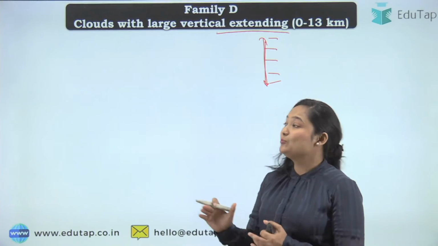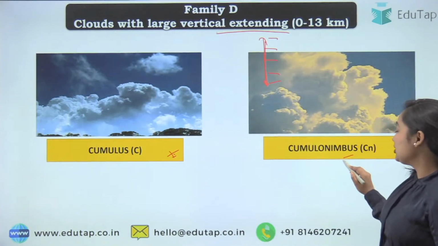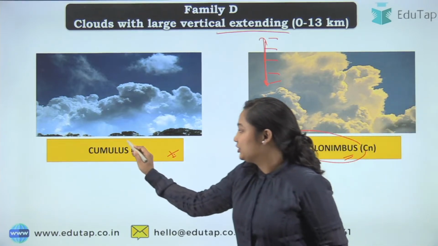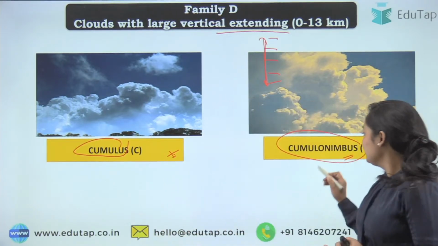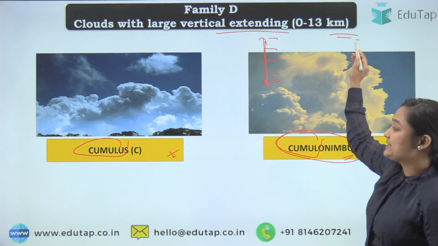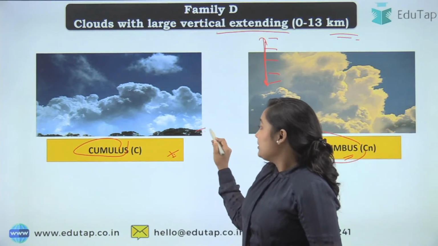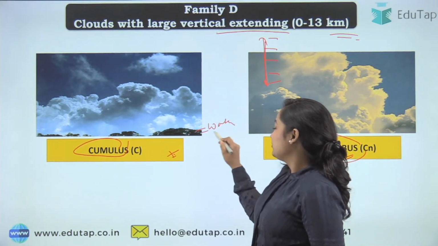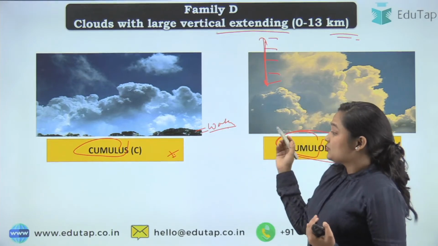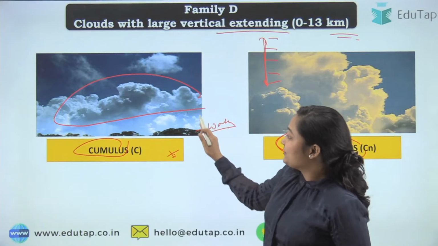Okay, so let's move to the family D. So that contains your cumulus cloud and your cumulonimbus cloud. Again go for the word cumulo. So you see the cumulo word, it means these contain the family D and they are vertically extended. So what is the difference between these two? See, these clouds actually are mostly water bearing, and this particular cloud, the special thing about these clouds is they are heavy.